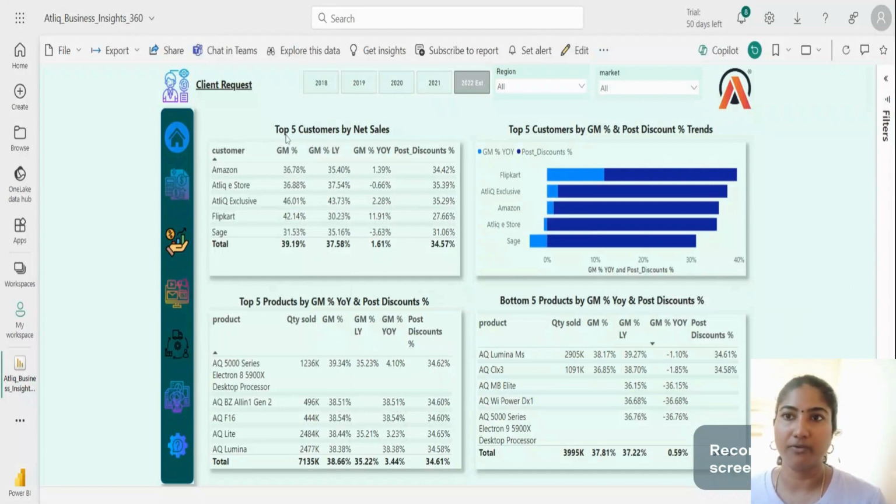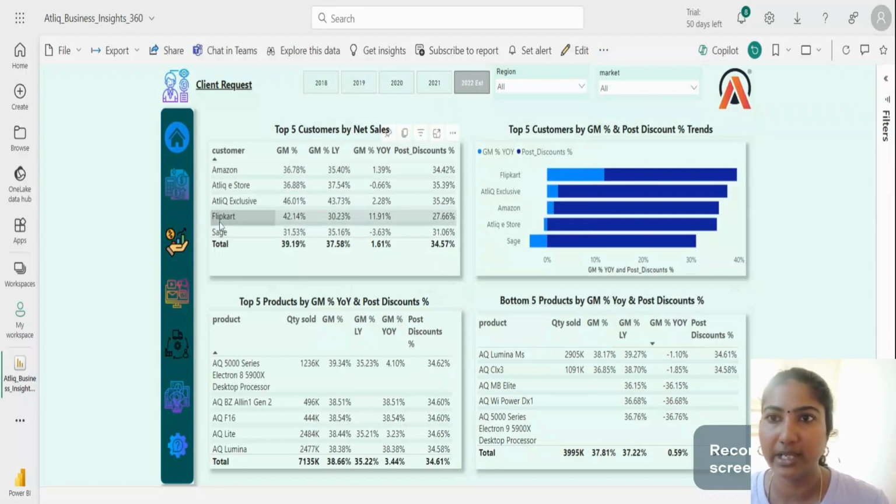So we can see the top 5 customers by net sales, and the corresponding customers' gross margin percentage year on year, and their corresponding post discounts here. For Amazon, the gross margin percentage compared with last year is increasing by 1%, and for the remaining customers, for AtliQ store, the gross margin percentage is negative, and for Sage the gross margin percentage year on year is around -3%. And the post discount is around 30% for almost all the customers.